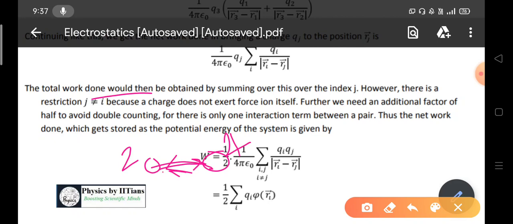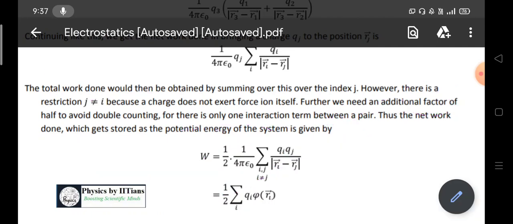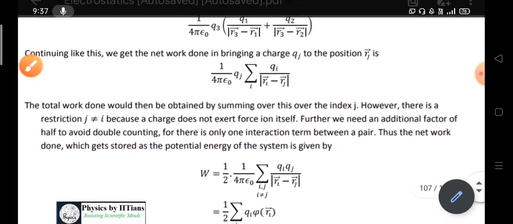Charge 2 will exert potential energy on charge 1, and charge 1 will exert potential energy on charge 2, but both are equal, the amount is the same. We should not count the same thing twice. If we count charge 2 exerting a potential on charge 1, it is enough for us. So we should not double count the same factor.